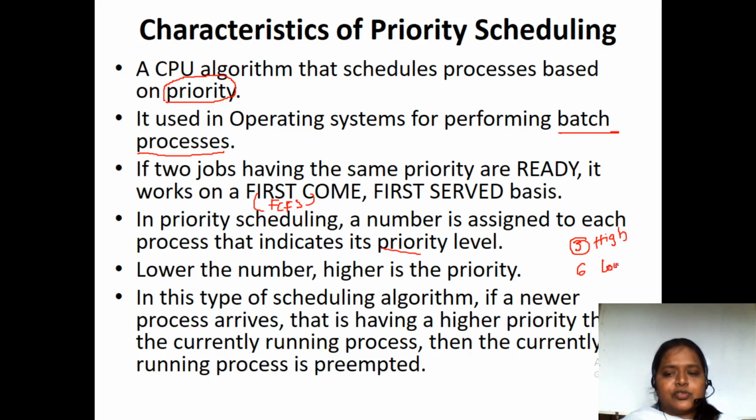Higher the number, we used to have the lowest priority. So in this type of algorithm, if a newer process arrives that has the highest priority, then the currently running process is preempted. So if 6 is running in the CPU, and then 3 comes in, we are going to stop the 6 and allocate that CPU to the third process. So this is how preemptive and non-preemptive scheduling based on the priority is going to be done.